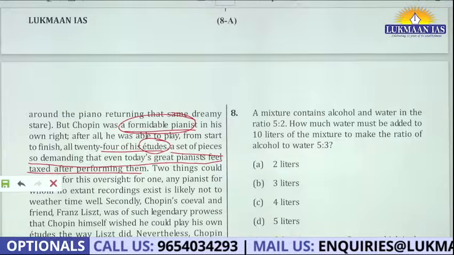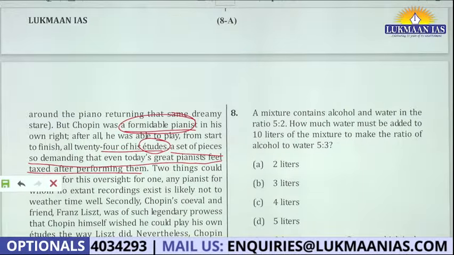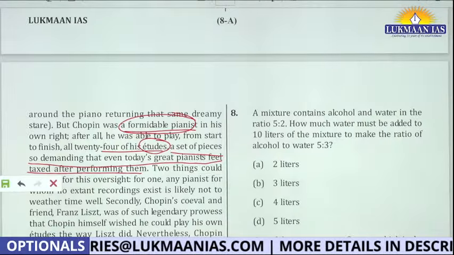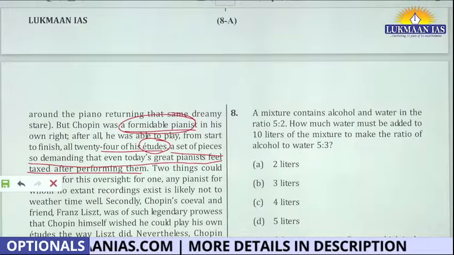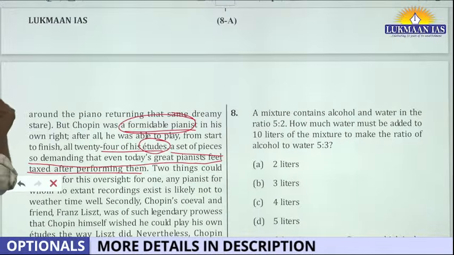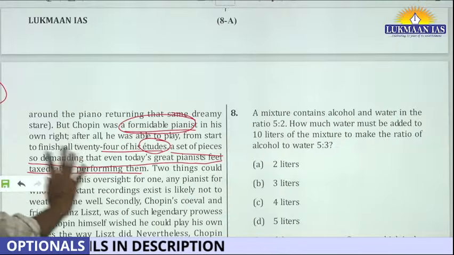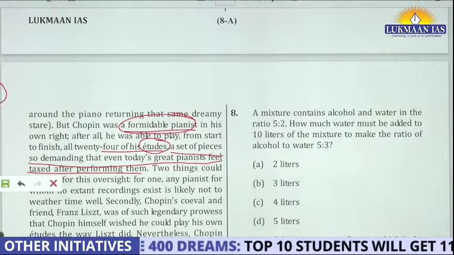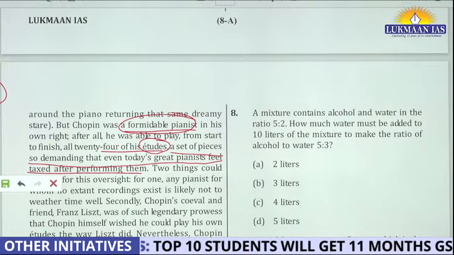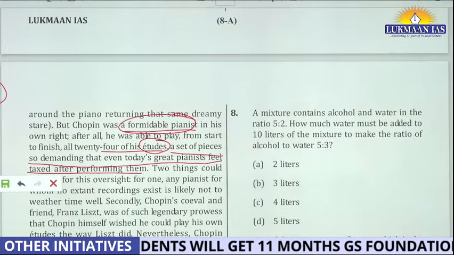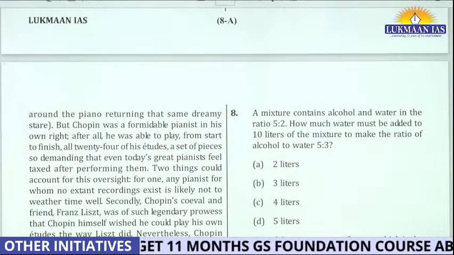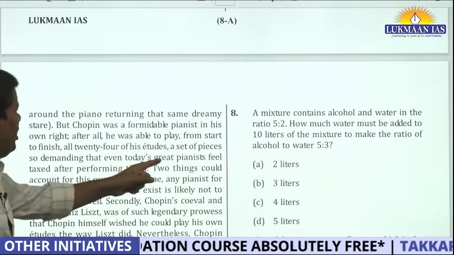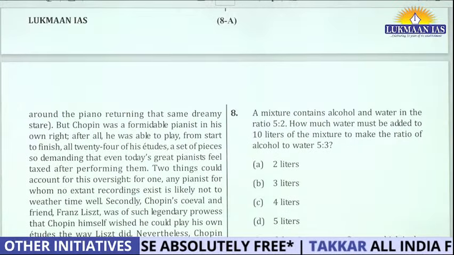So according to me, as far as I understand the passage, this writer is at level 2. There are some writers who write at level 3. But again, this is a fantastic paragraph. At least he is conveying the meaning. Logically, this paragraph is very, very sound. And what is the logic? The logic is in the last line: so demanding that even today the great pianists feel taxed after performing them.